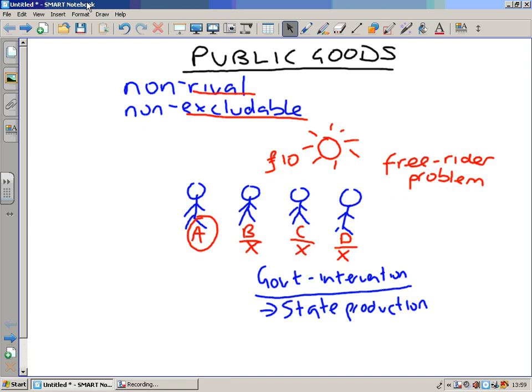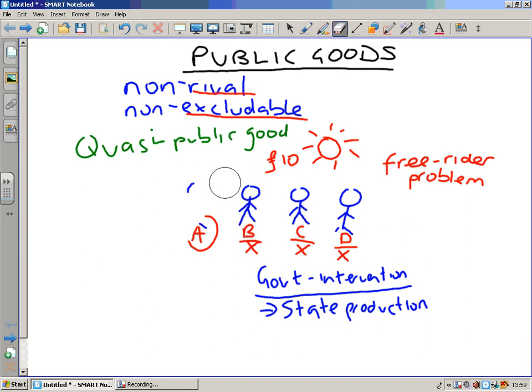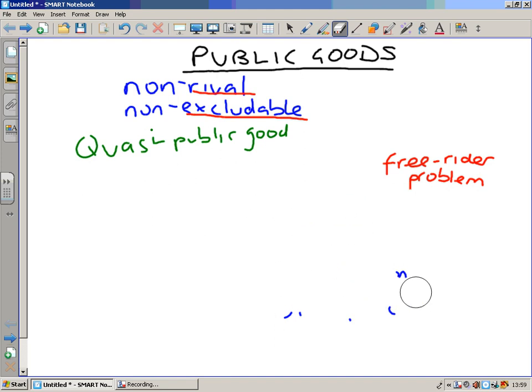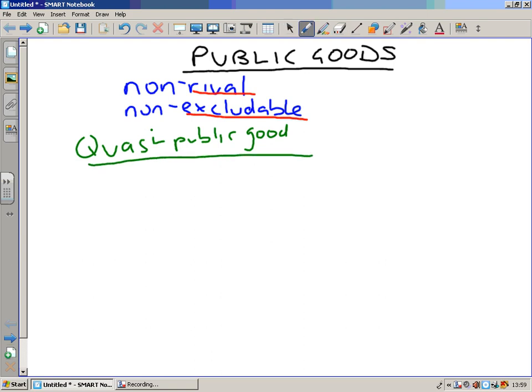The very last part of this topic on public goods is to think about what we call a quasi public good. Just going to rub off some of this stuff off the board so we can make room for this. So we'll rub off person A, B, C, and D and this lighting system. Now this is something that's in between being a public good and a private good. Its 2 characteristics are it is semi-non-rival and semi-non-excludable.